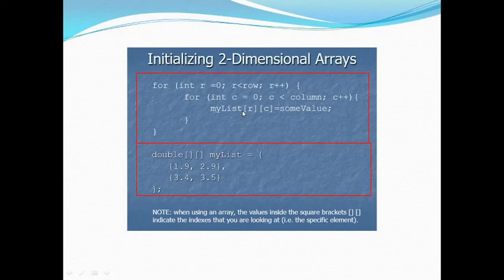So all the columns of the first row will be populated first, then r will get incremented to 1. The 0th row has already been populated. Now the 1st row will start with the 0th column, first column, second column, till the maximum number of columns. So this whole arrangement of for loops will populate the array by row.